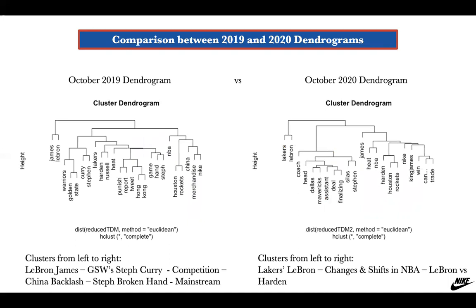These are dendrograms. The dendrograms help us to see what kind of phrases are coming up in our data sets. In 2019, interesting phrases were LeBron James, Golden State Warriors, Steph Curry, but also a lot of China backlash. And for Steph, talk about his broken hand. On the other hand, in 2020, you can see that the data talks a lot about Lakers and LeBron, probably about their win. And then again, changes and shifts in the NBA, and LeBron versus Harden. Harden is another athlete, James Harden, and he's one of the top contenders to become a rival for LeBron. That's why he's been talked about a lot.